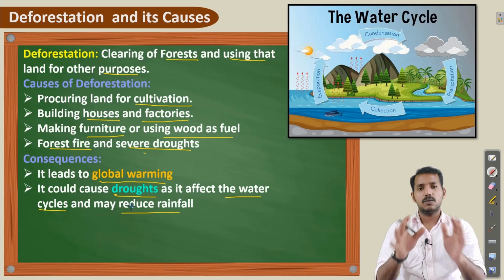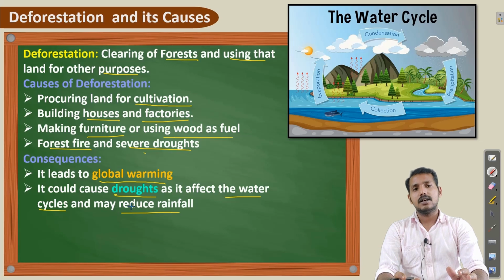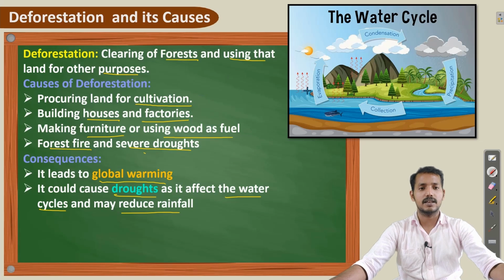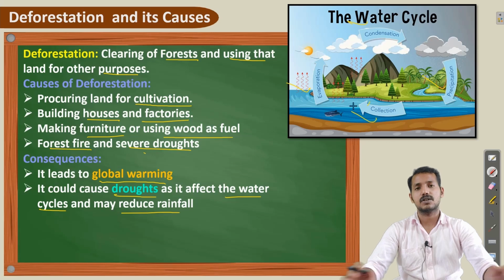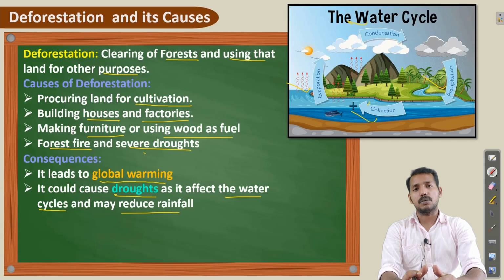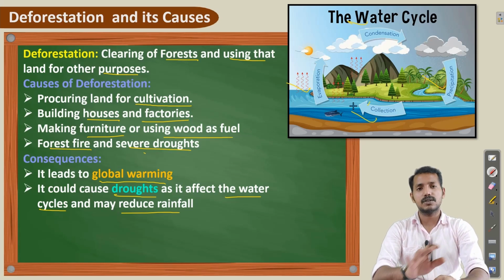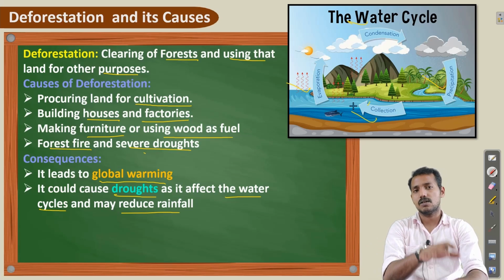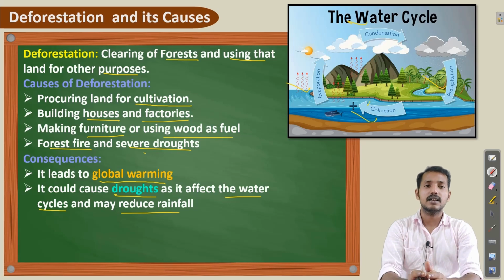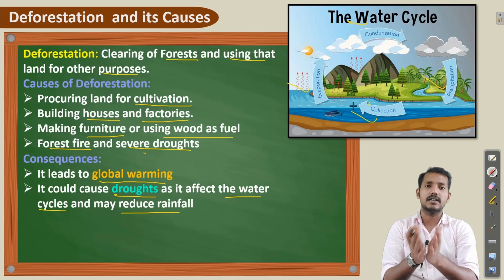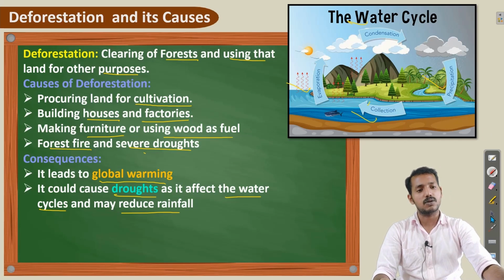Next, it could cause drought as it affects the water cycle and may reduce rainfall. We know that the water present on the earth is balanced by a cycle called the water cycle. It involves four main processes: evaporation, condensation, precipitation and collection. Plants also play a vital role in balancing the water cycle as they carry out transpiration. If the forests are cleared, then the plants will not be there to balance this water cycle. So it affects the water cycle, which leads to less rainfall and finally results in drought. So that is the second consequence.